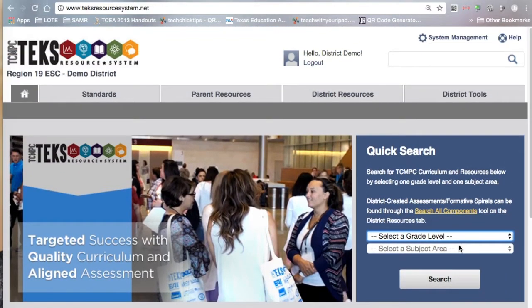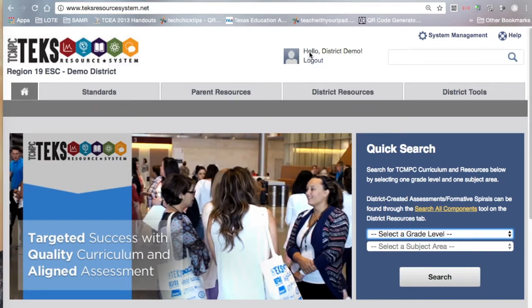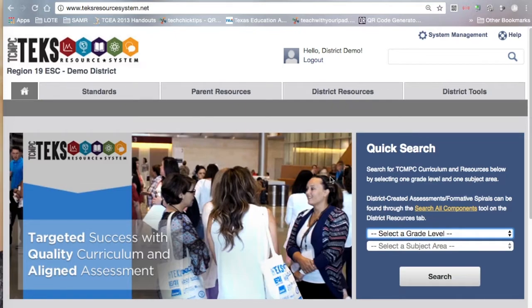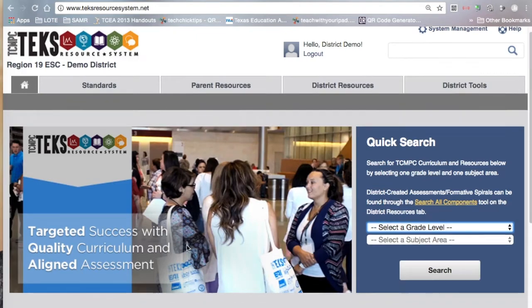So let's go ahead and look up here. This should have your name. It should say hello and then your name here. Because I'm using a district demo, that's why my name here is displaying as district demo. But I can also log out here. I'm not going to log out at this moment. At any point, if I need extra help, I can click on help, and it'll allow me to ask some questions or search through some documents for help.